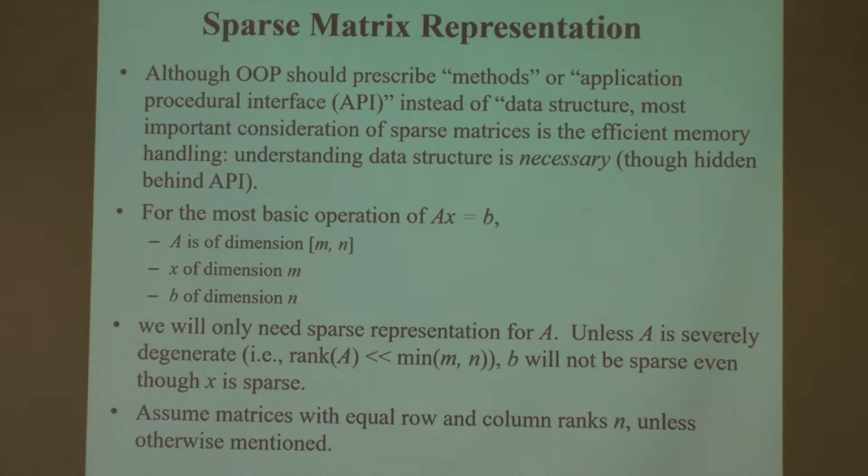I'm going to teach you the only data structures I'm going to teach you in this class, and it's necessary. It's against the OOP principle. Under any object-oriented principles, I should never teach you data structures, because every module is supposed to present only its API. You should decide according to the API. All the data structures should be hidden, private. But matrix is one exception. The whole point of dealing with sparse matrices is that I want to use memory efficiently, so the data structure is not avoidable.